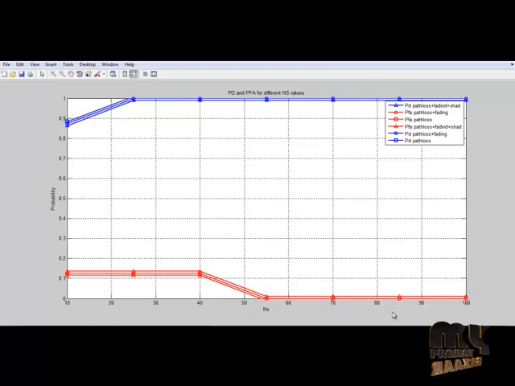The values are plotted for PD and PF with path loss and fading and the window shading. From the graph, it is inferred that the probability of detection increases and reaches 1 as the number of samples increases, and the probability of false alarm goes down to 0 as the number of samples increases.